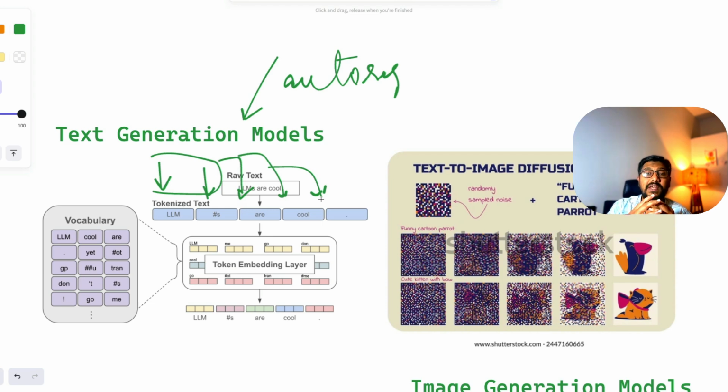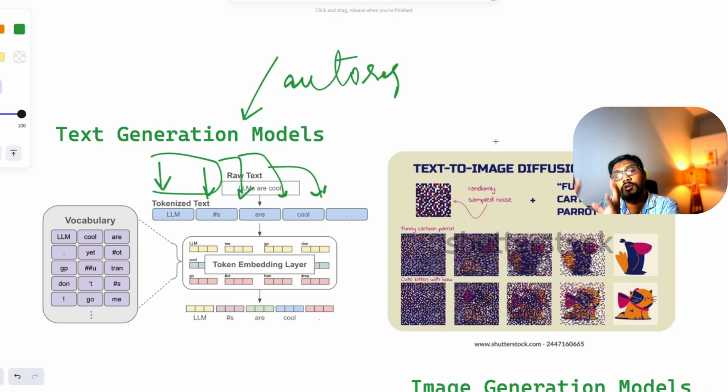This is what we basically call auto-regressive models. These are decoder-only transformer models that are quite popular in the world. Everything that you talk about, Anthropic's Claude, OpenAI's ChatGPT's GPT-4o, all these models are generally text generation models. Especially if it is a text generation model, it's generally an auto-regressive model.